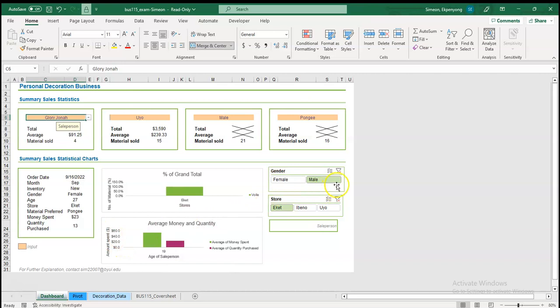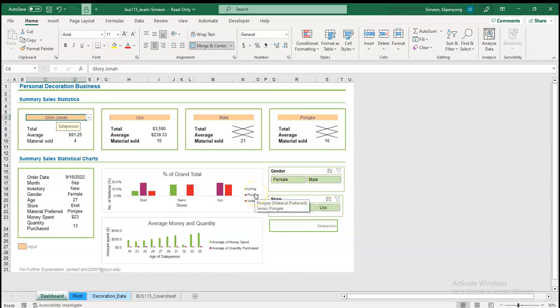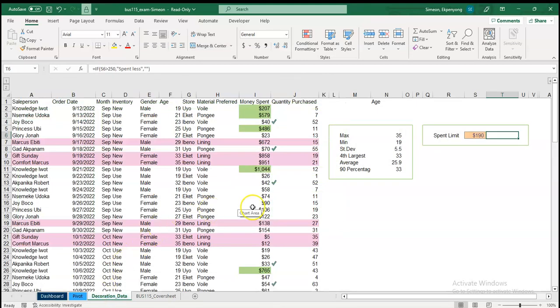So this is what I was able to design. You can click over here to return to the normal graph status. Now let's go and see the decoration data set that I collected from my friend.